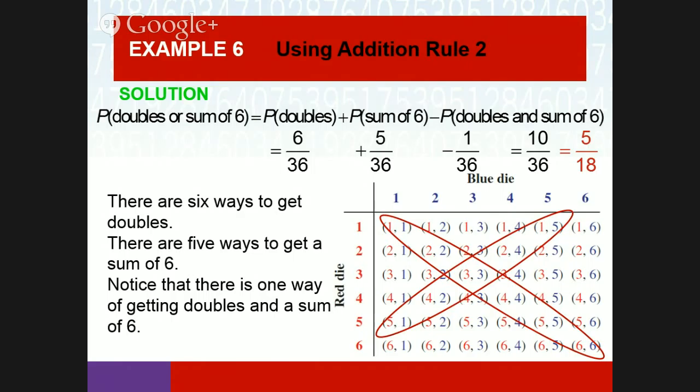When they're not mutually exclusive, you have to be careful that you don't count the intersection more than once. So if you can visualize that with the cards, you can think, okay, there are 4 kings, and then there are 13 cards that are clubs, but one of those was the king of clubs, so I'm going to only add 12. That's fine if you do it that way, to get 16 out of 52.